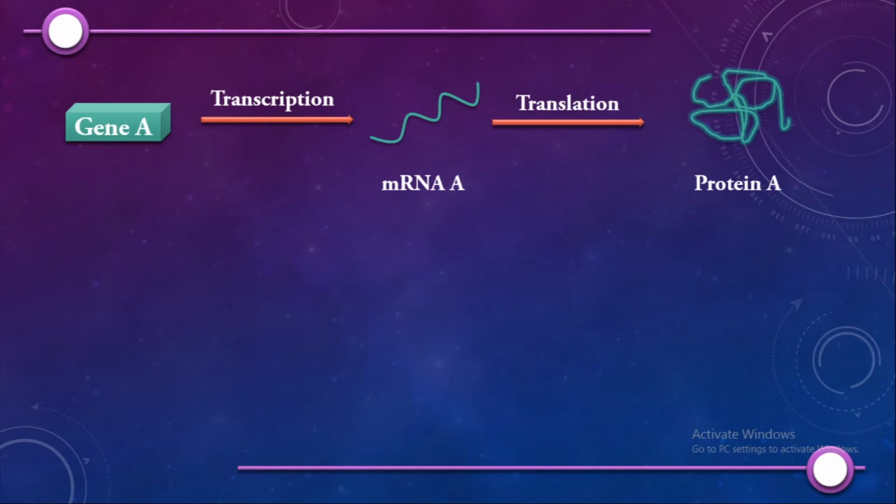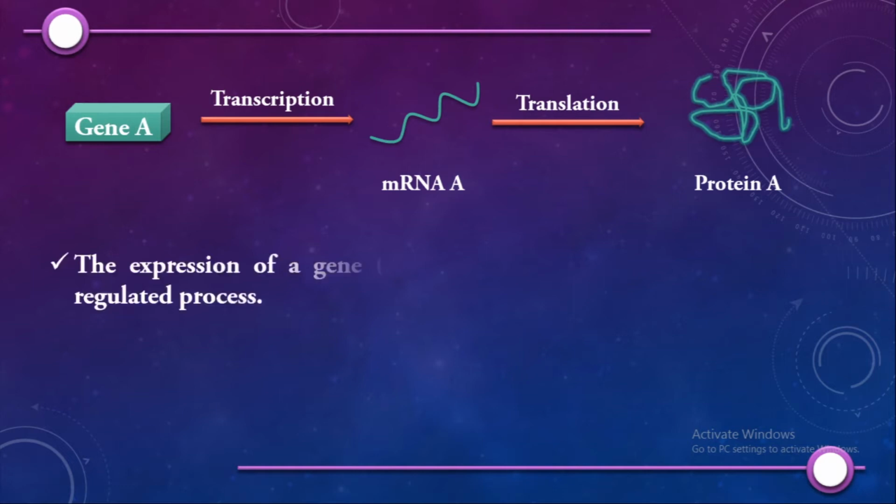So, through transcription and translation, a gene found in the DNA is converted to an RNA molecule and then to a functional protein. This is called the expression of a gene.